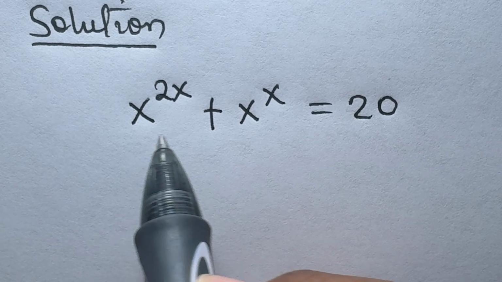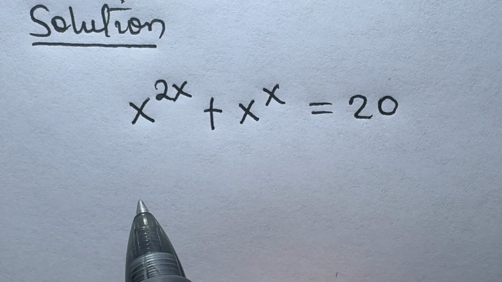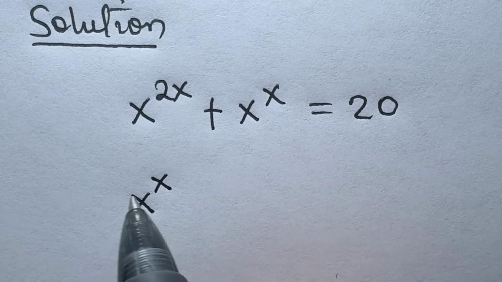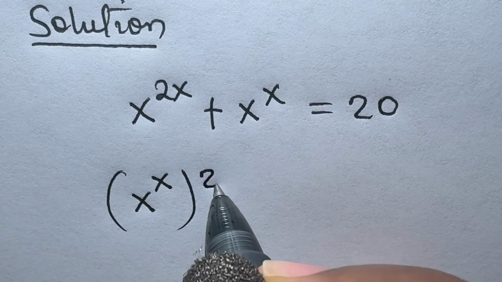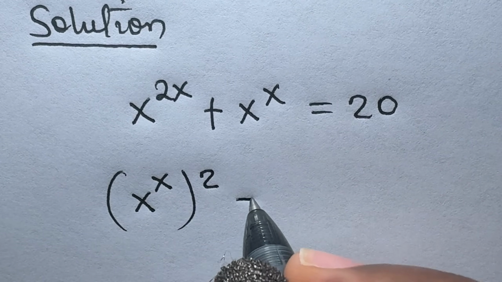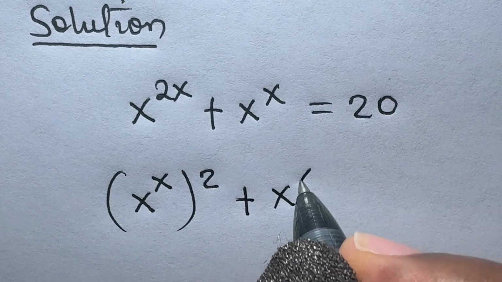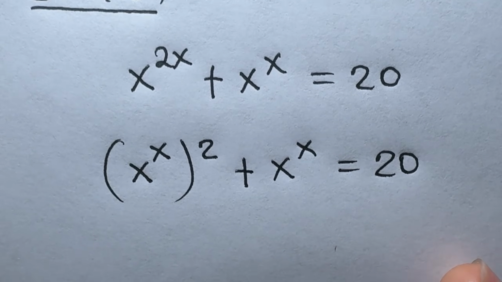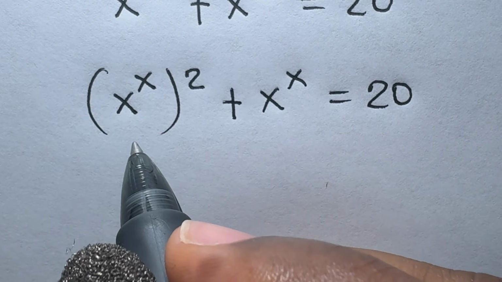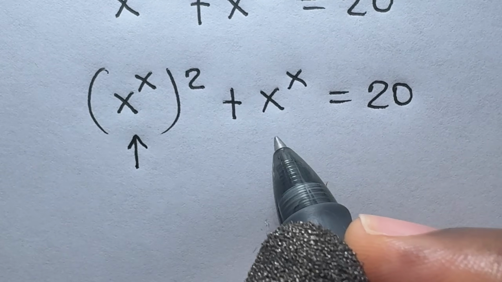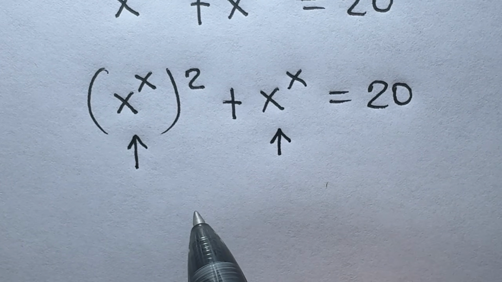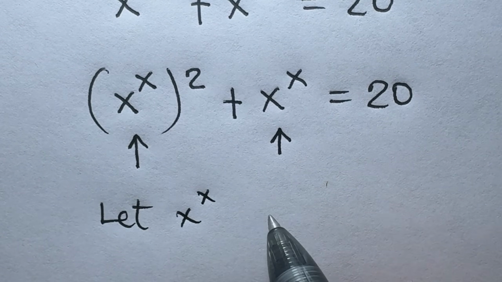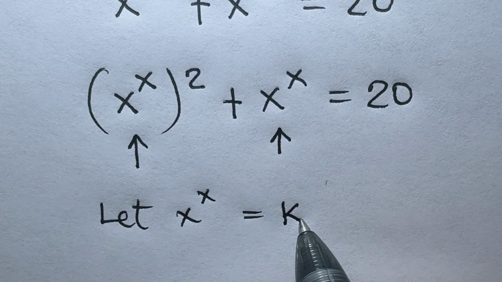But taking a closer look at this, we see that this is same thing as saying x raised to power x, then raised to power 2 by law of indices, then plus x raised to power x is equal to 20. I'm going to represent x raised to power x here with letter k. So we say let x raised to power x be equal to k.